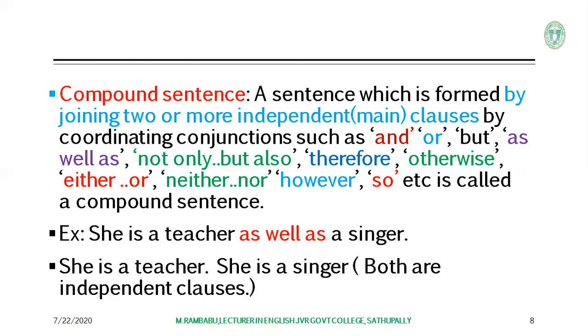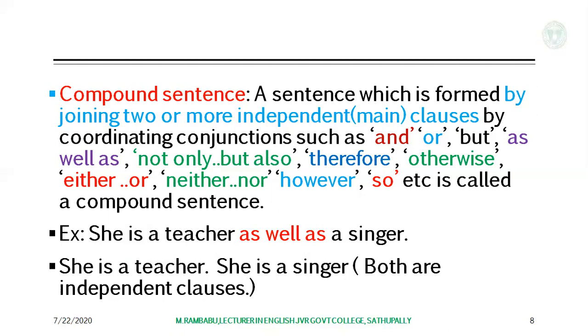What are the coordinating conjunctions we use here? And, or, but, as well as, not only but also, therefore, otherwise, either or, neither nor, however, so. These are all called coordinating conjunctions. Here, coordinating conjunctions are used to join two main clauses in this compound sentence.